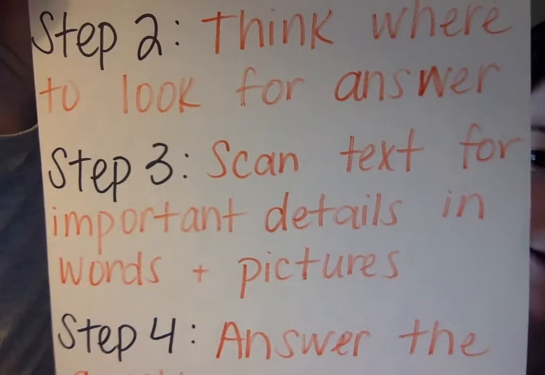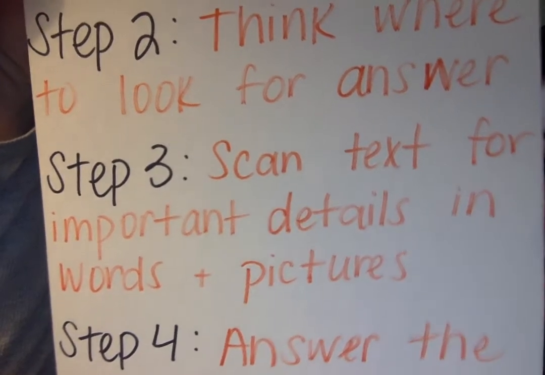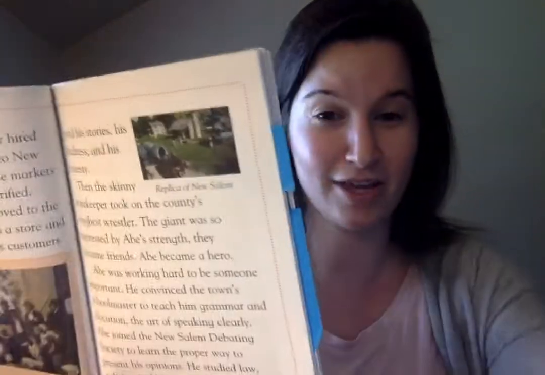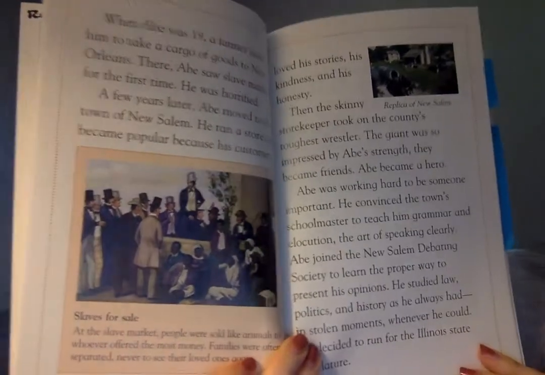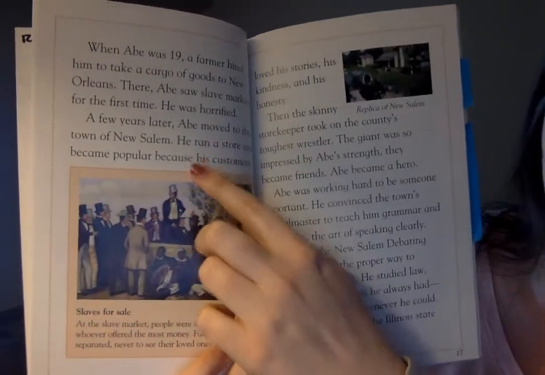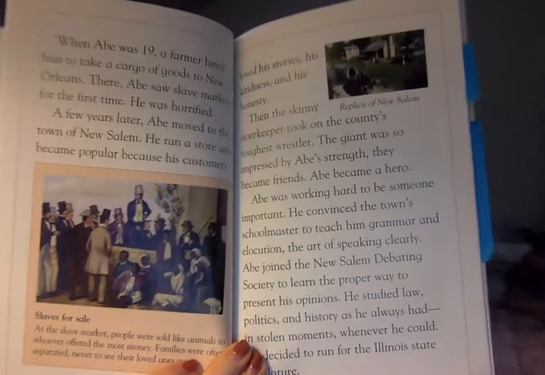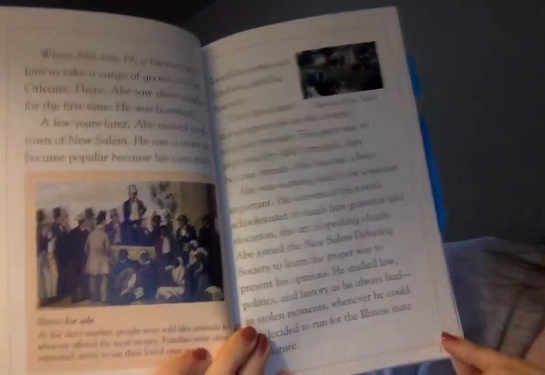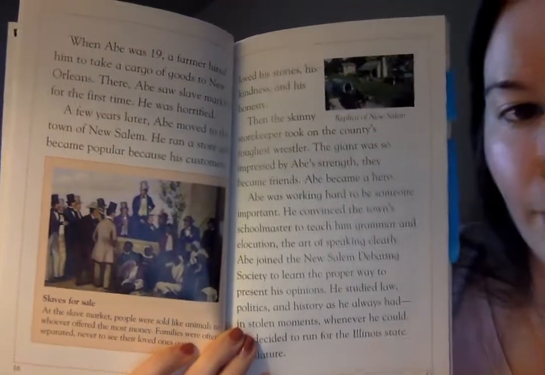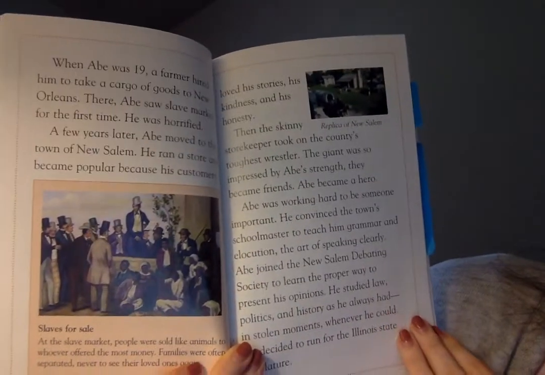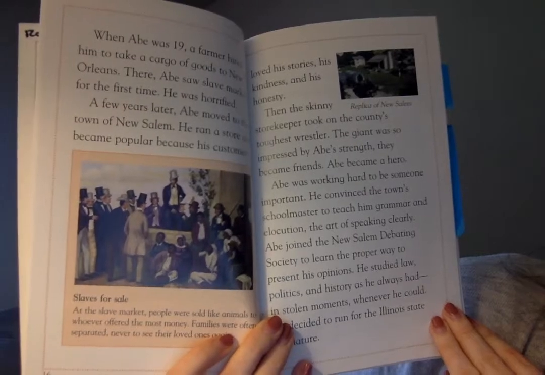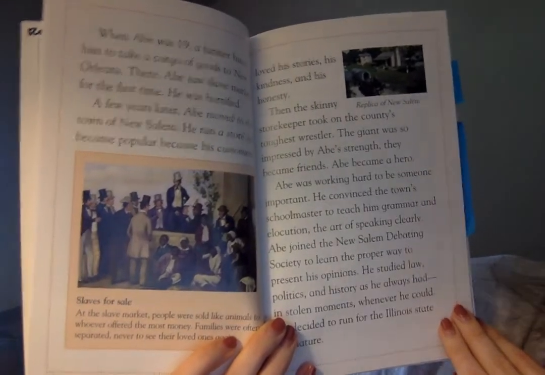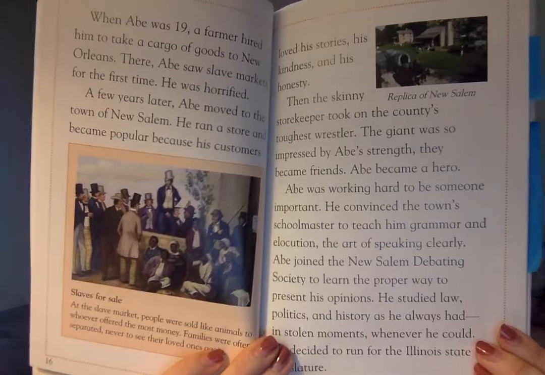Step 3, scan the text for important details in words and pictures. So I'm going to reread this section of text that I think might help us answer this question. Here it tells us that Abe has moved to New Salem. And then it says, "Then the skinny storekeeper, or Abraham Lincoln, took on the country's toughest wrestler. The giant was so impressed by Abe's strength, they became friends. Abe became a hero."